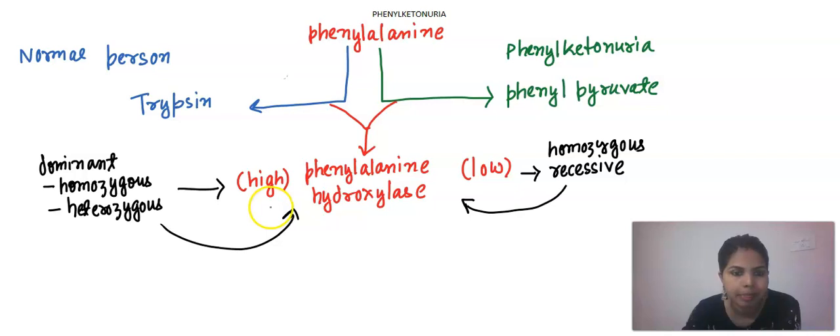When the alleles are present in homozygous recessive state, the production of this enzyme is very low.